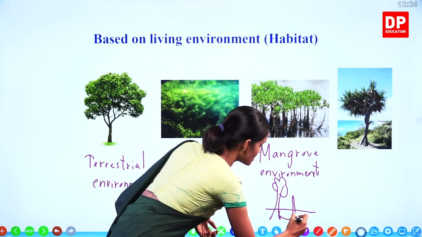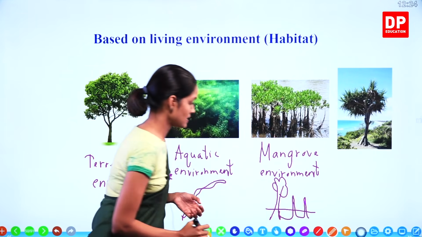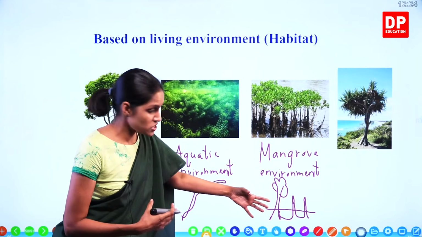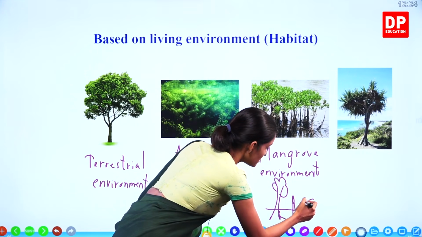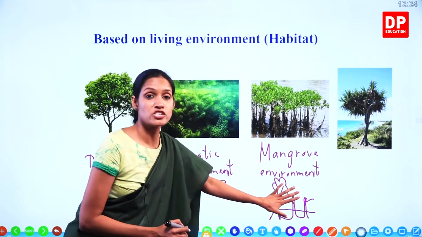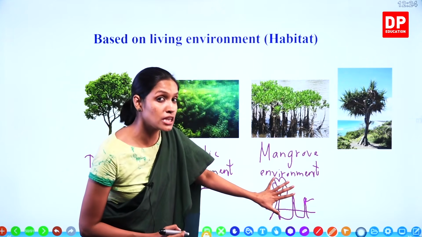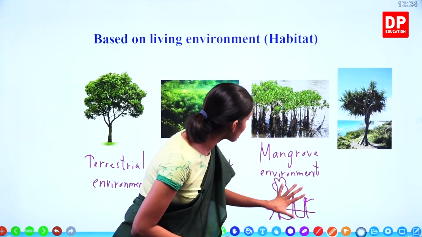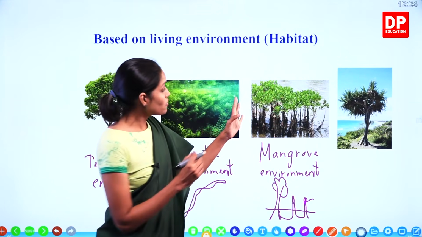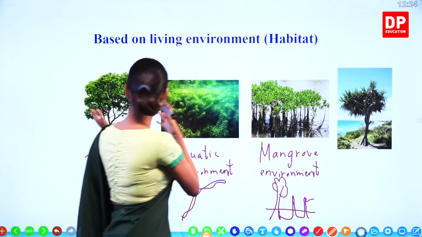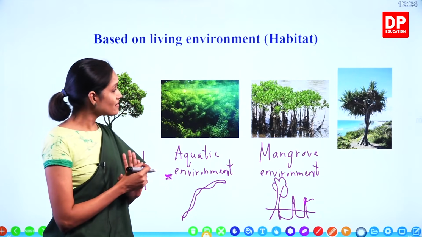Therefore, if this is the soil level, sometimes these plant roots grow up from the soil. And these tiny plant roots have tiny holes. They don't have enough oxygen in the soil, therefore oxygen can go through these tiny holes present in these special roots. You can see these type of roots. They are known as breathing roots. These type of roots can be seen in the plants in the mangrove environment. So how different is this set of plants from this set of plants? It's a totally different type, right?